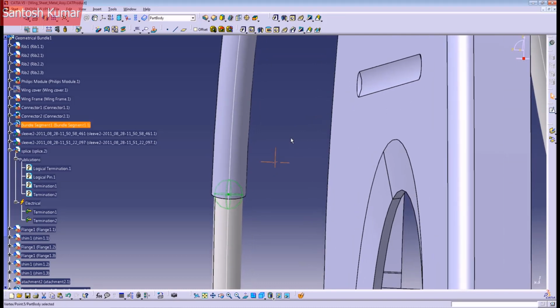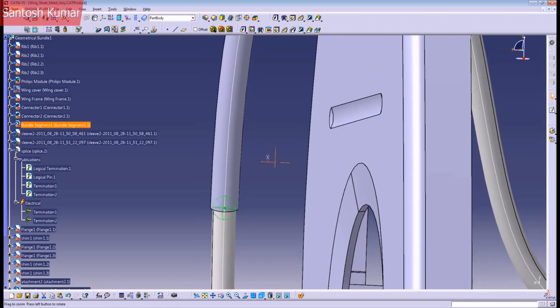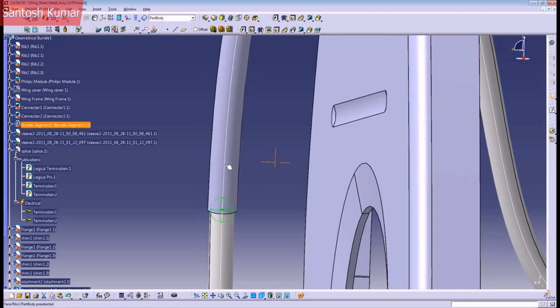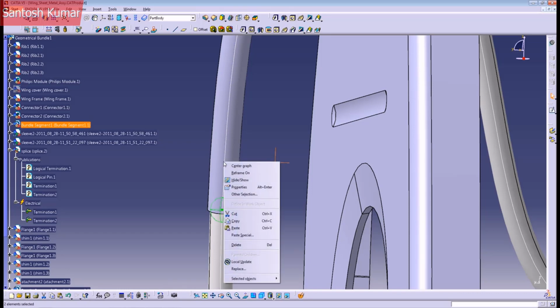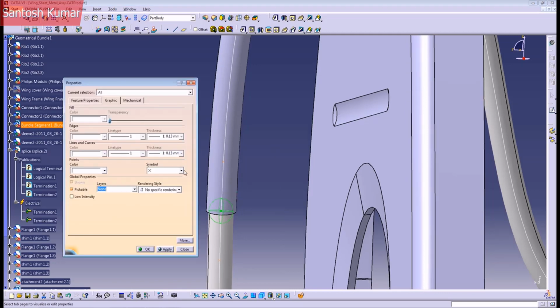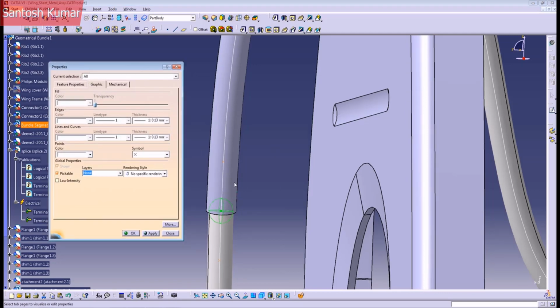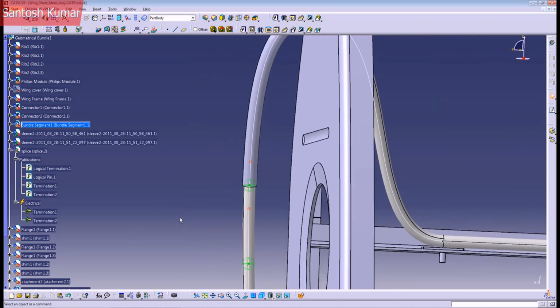And another thing I like to do, let me see where is my point here. It's here. Is to change the symbol of these points. You can right click, go to properties, go to the graphic tab, go to symbol, and I like to use the double circle to represent a splice in my symbol. And I like to change the color for the splice. Okay, just press OK. Now you have 2 points giving you the limits of this splice.